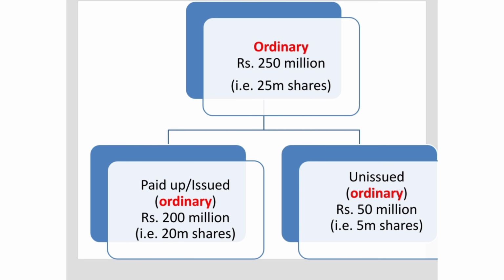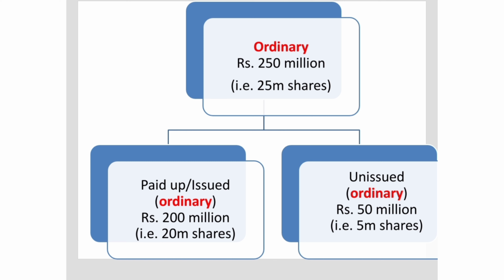So if you focus on that bit and now look at this picture, you can see that the ordinary shares that is worth rupees 250 million is either the paid up or issued share capital, which is worth rupees 200 million, as was originally the case.